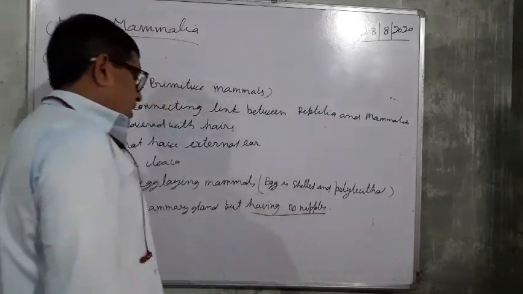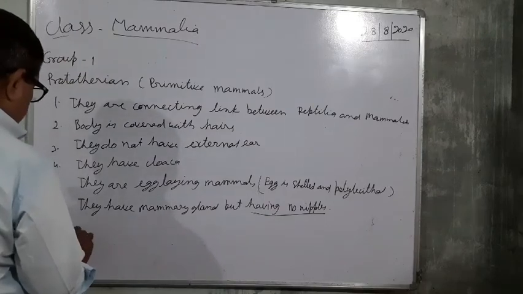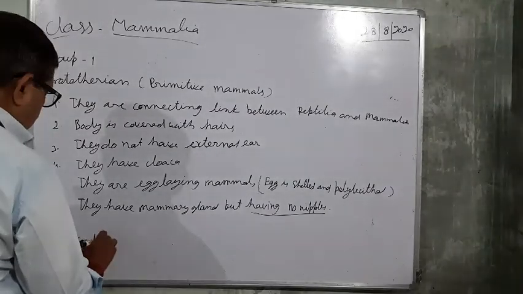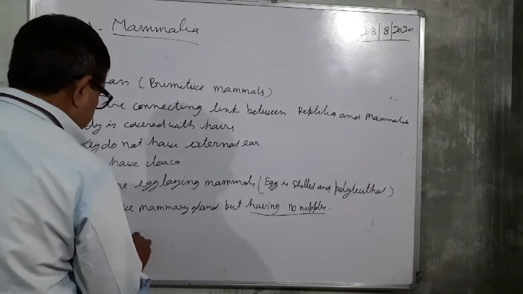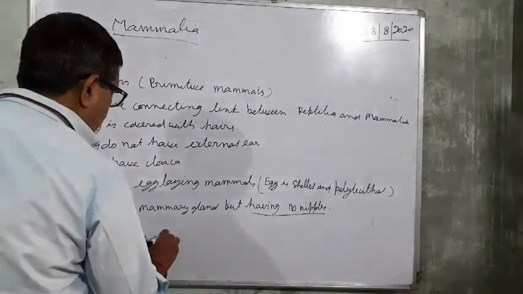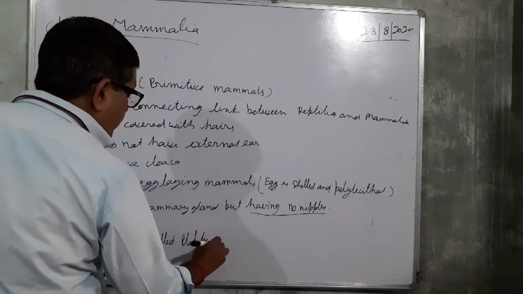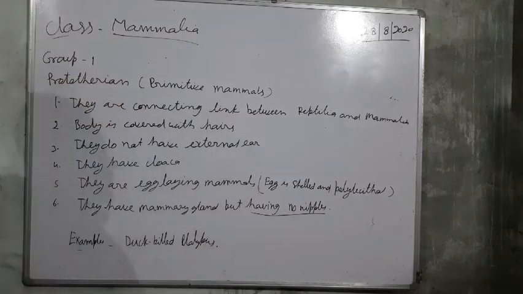Examples: duckbill platypus. These are confined only to Australia.